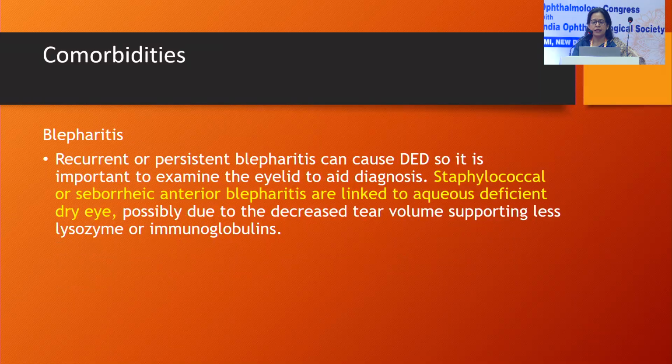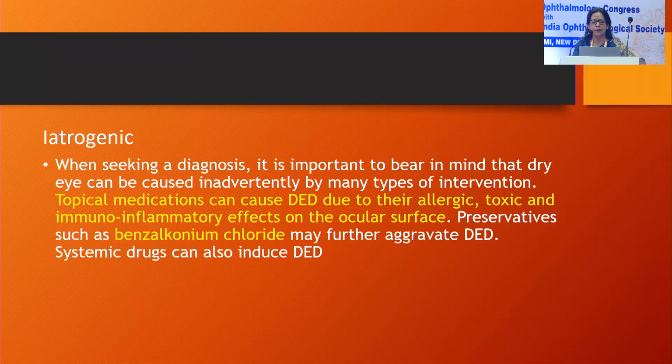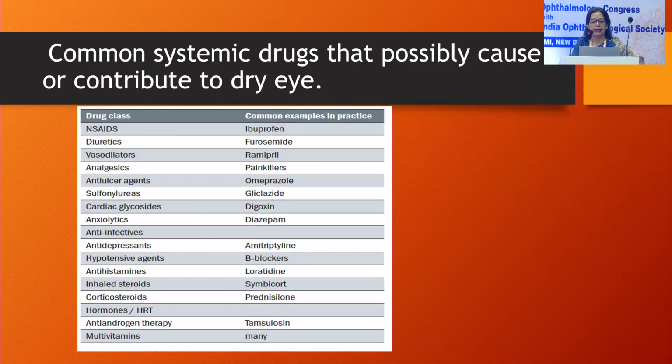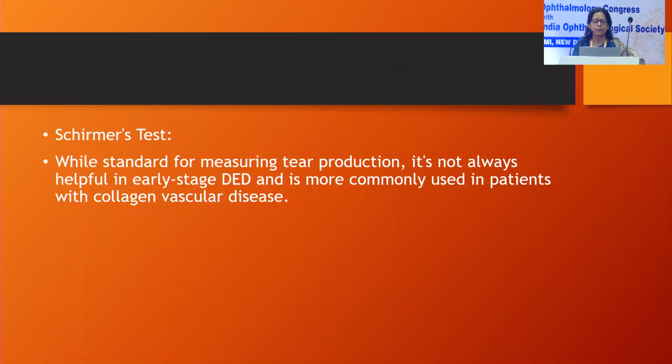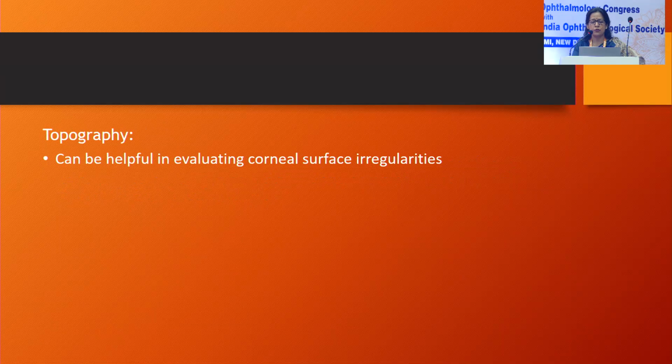Blepharitis, if present, can also cause dry eye disease, and this is linked to aqueous deficient dry eye. Then iatrogenic causes, due to some medications the person may be using, such as eye drops with preservatives like benzalkonium chloride, can lead to dry eye. The systemic medications which are often responsible are NSAIDs like ibuprofen, many other drugs also, and corticosteroids. Schirmer's test is a standard testing procedure, and also topography.